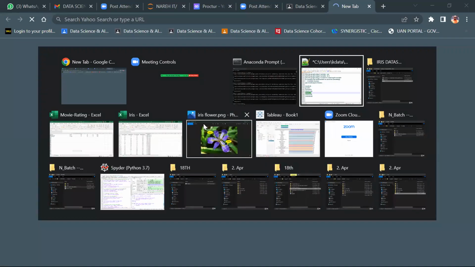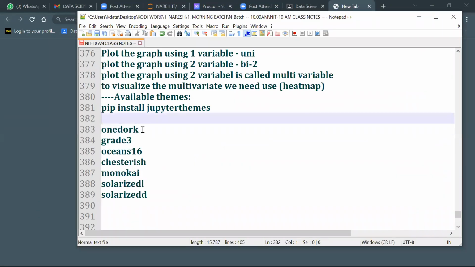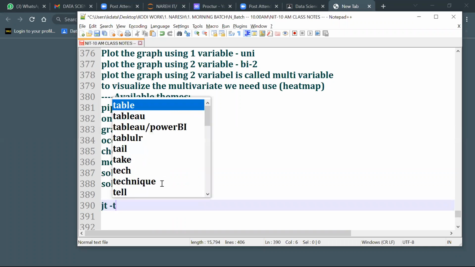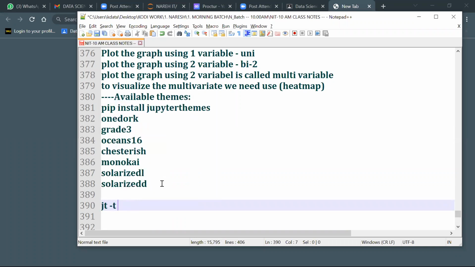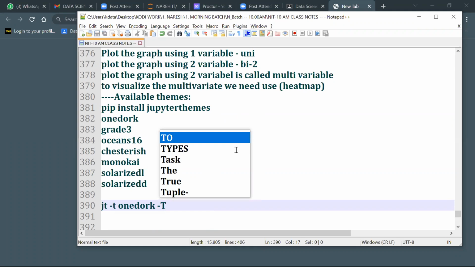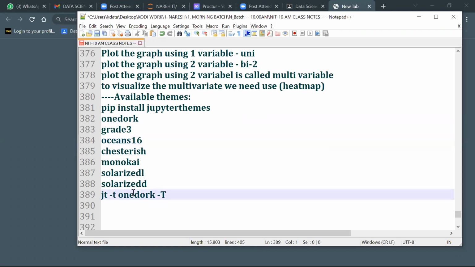Anyway, I'm going to share this one with you, pip install. And then once you do this, jt -t, for example, onedork hyphen capital T. Okay, capital T. Got it, guys? Space is there. Space is there. Yeah, what happened? No, underscore is not there, right? That's not an underscore.